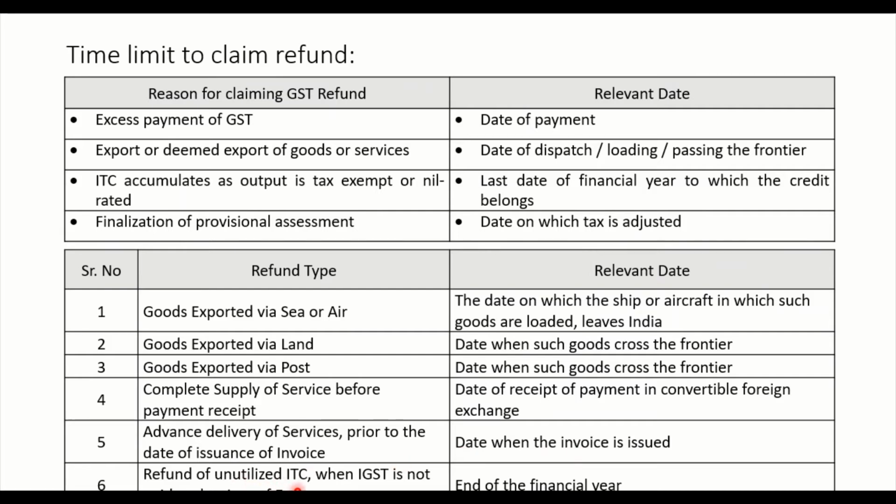And refund of unutilized ITC when IGST is not paid at the time of export. I'm sorry, you may not be able to see these things. Here it is written: when IGST is not paid at the time of export, the end of the financial year is the relevant date.